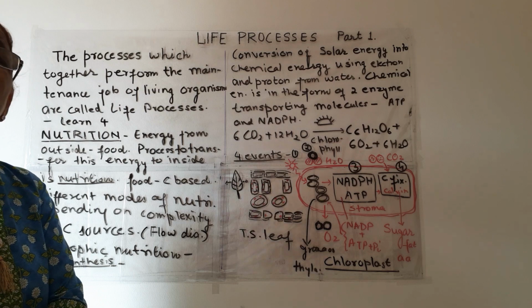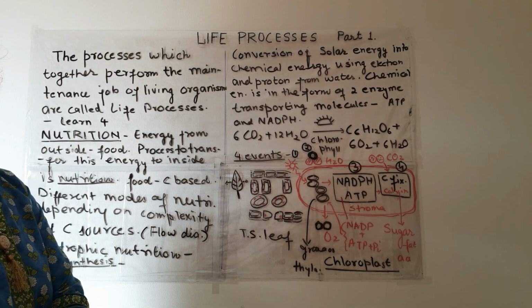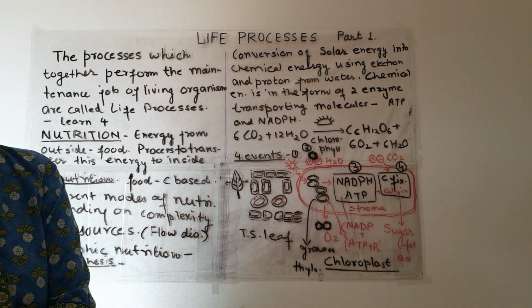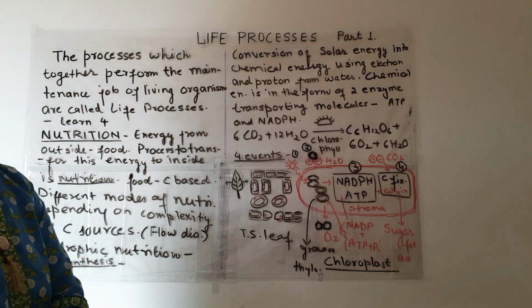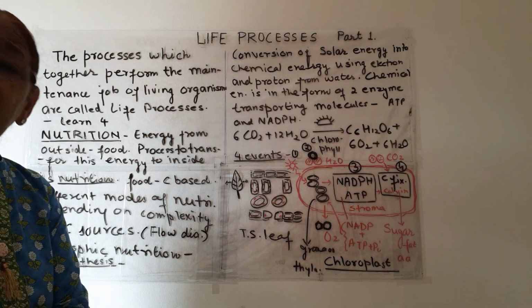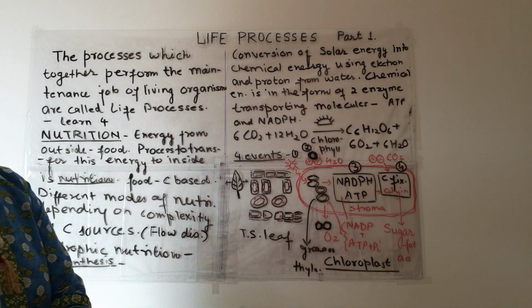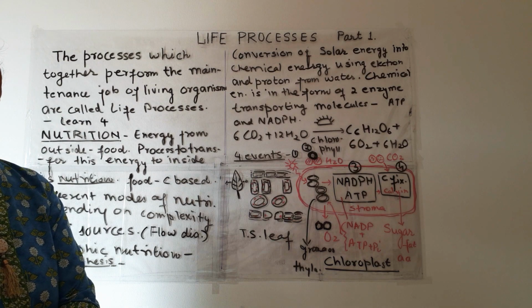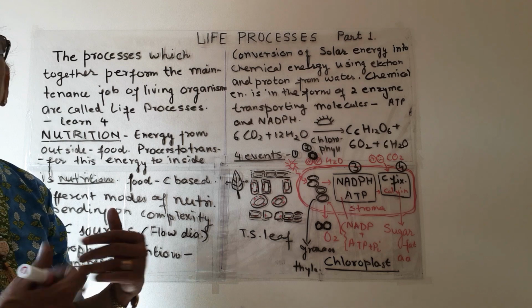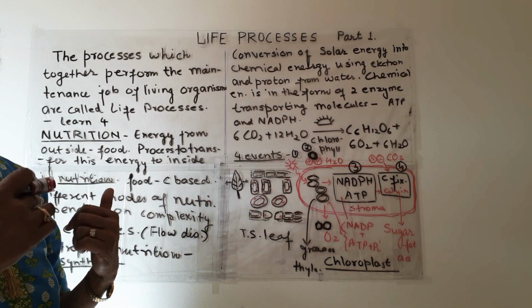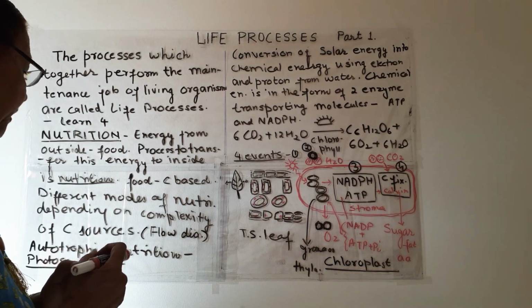Some organisms take up inorganic carbon compounds, and some take organic carbon compounds. So depending upon the complexity of carbon compounds, there may be many modes of nutrition, that is, how living organisms take up food from outside their body.